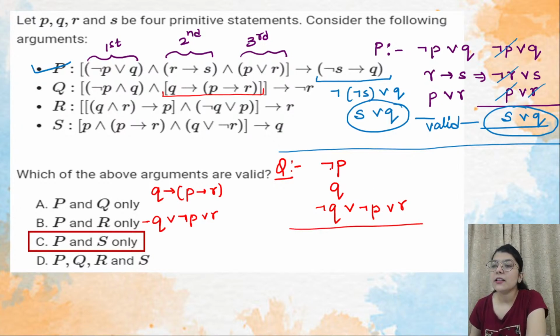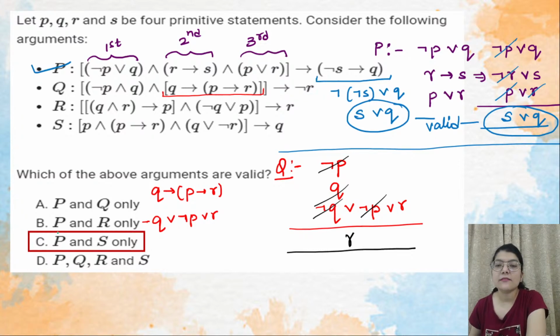What it will become? I'll try to cancel out the terms that are complement of each other. So negation P से negation P cancel हो गया. Q से negation Q cancel हो गया. Remaining आया आपका R. But if you see here, final में they have given you complement of R. If you see this statement, this is saying complement of R. And what we are getting? We are getting only R, right?